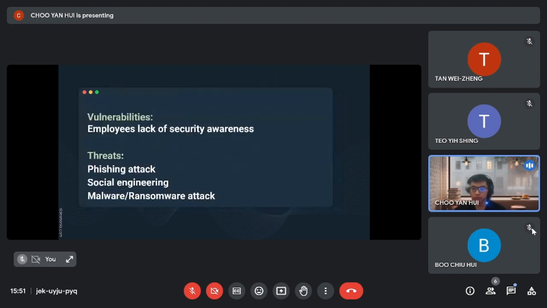One of the primary vulnerabilities we identified during our testing of MMU Semiconductor Limited was human vulnerability, where employees lack security awareness. This vulnerability is exposed to threats like phishing attacks, social engineering attacks, and malware or ransomware attacks. To demonstrate the phishing attack and social engineering attack, we obtained permission from the CSO of MMU.